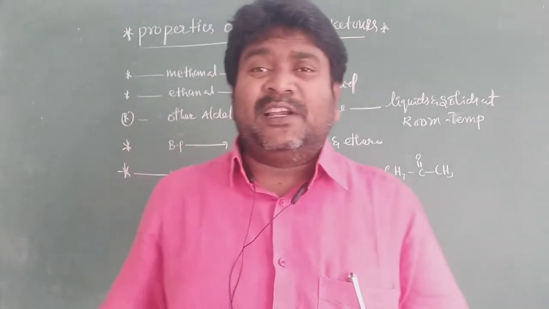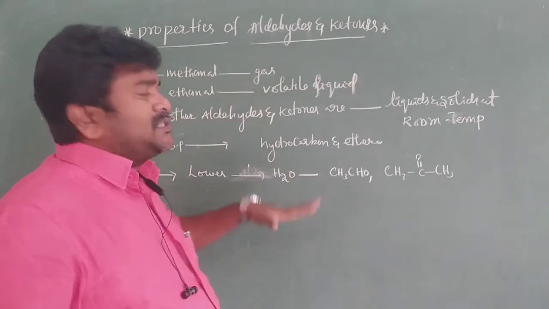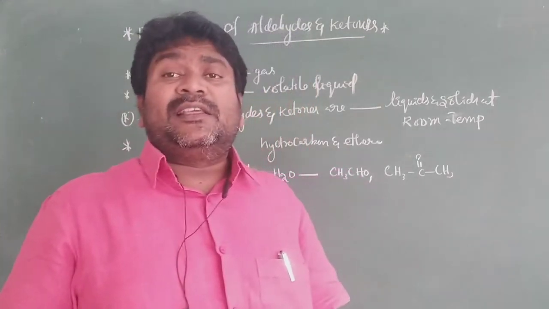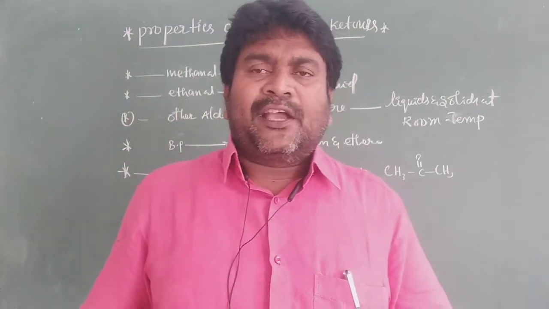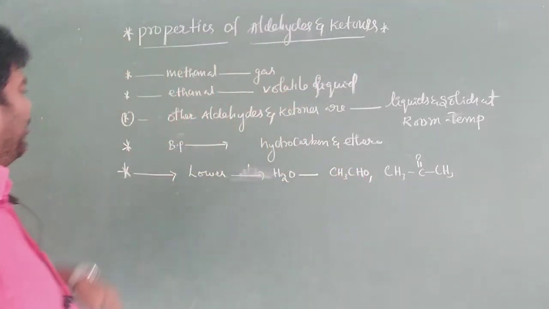Higher aldehydes and ketones are insoluble in water. They are soluble in organic solvents like benzene, carbon disulfide, ether and chloroform. This is very important, my dear students.